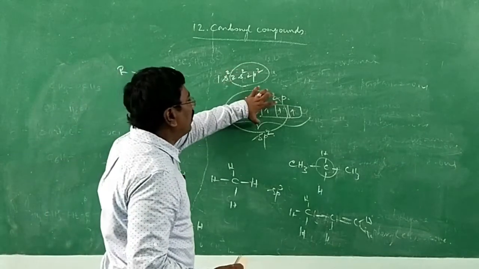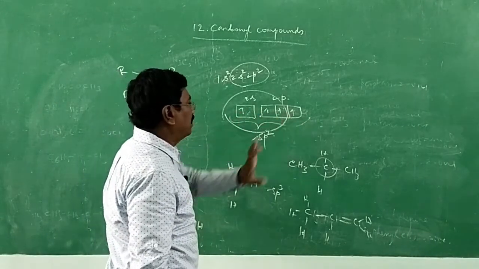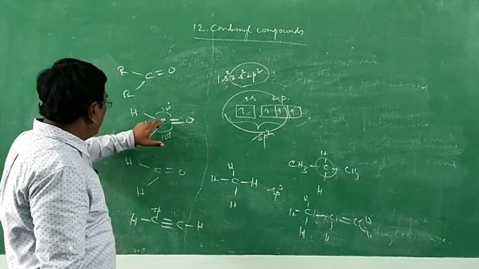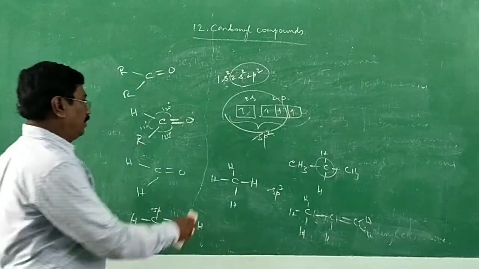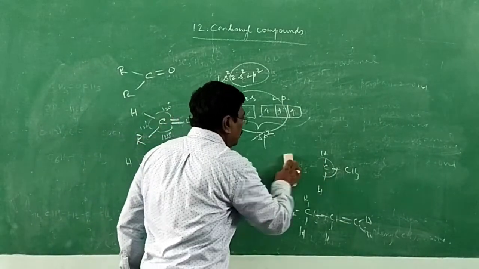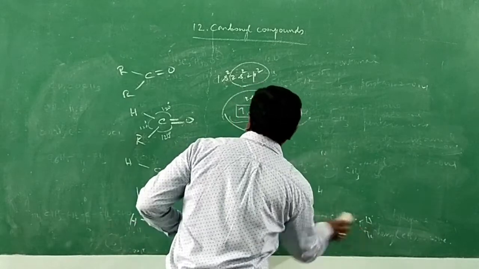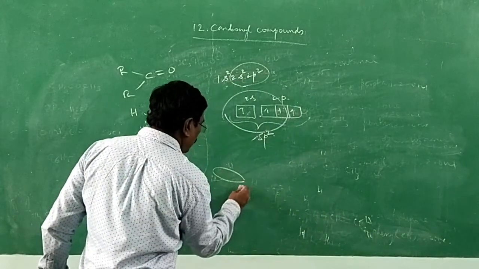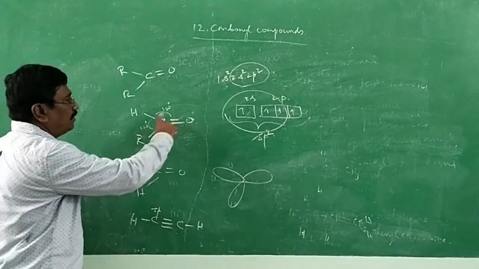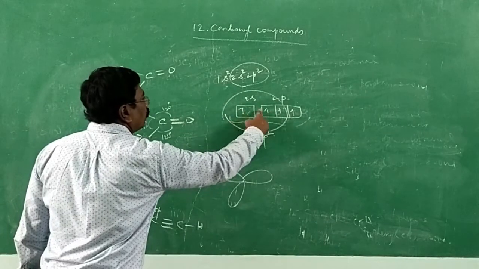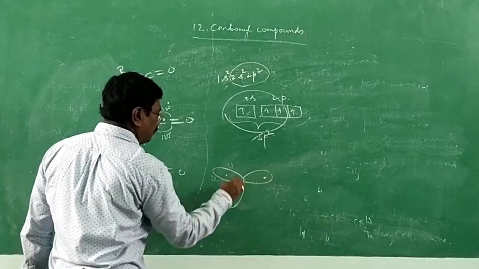Now it is getting involved in sp2, not sp3. Even though 1 s orbital and 3 p orbitals are involved, it needs to make bond only with 3 atoms, therefore 3 electrons, sp2 hybridization. When it is involved in sp2 hybridization, we get 3 lobes around the carbon. 1, 2 and 3. After 1 s orbital and 2 p orbitals get mixed, you will get 3 lobes, each containing 1 electron. This is carbon.